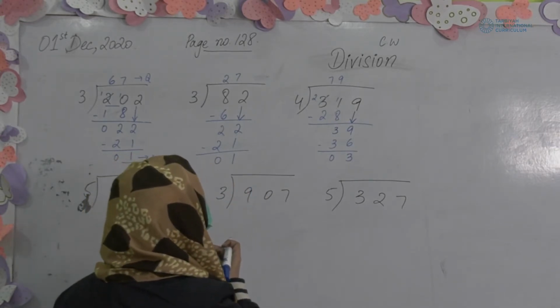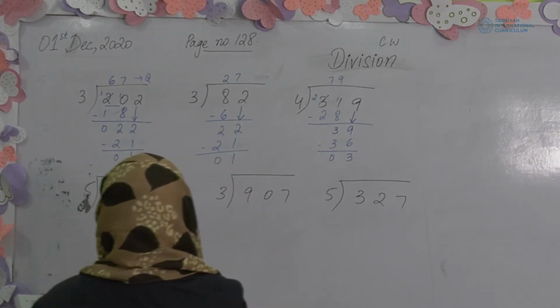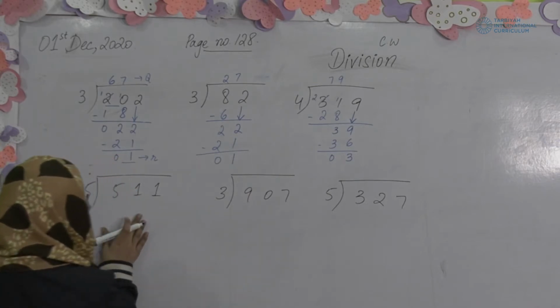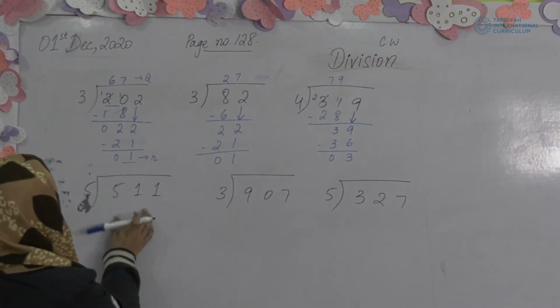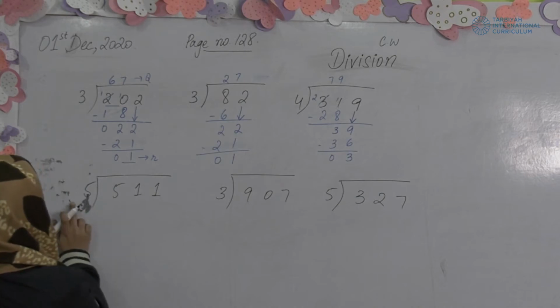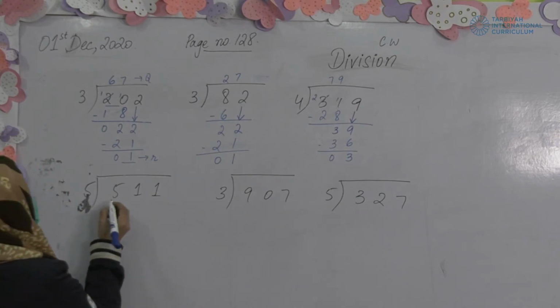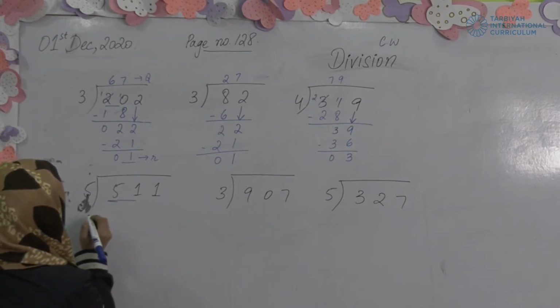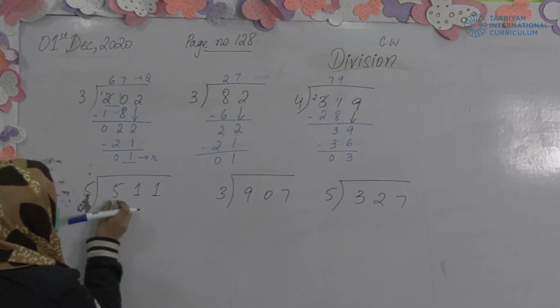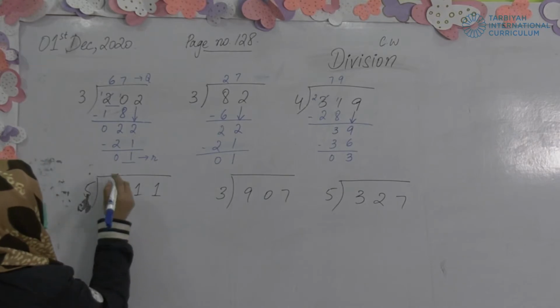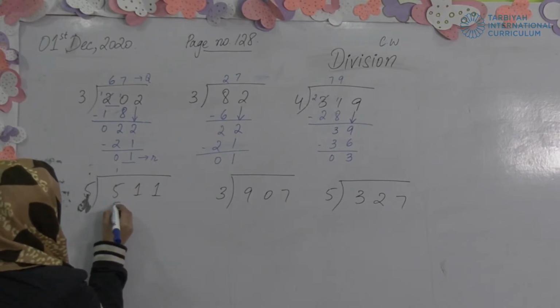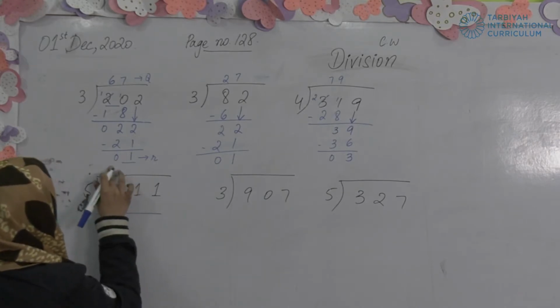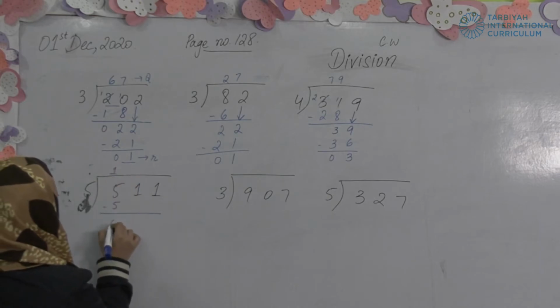You have to learn the tables by heart, then only you will be able to solve the division questions. Fourth one is 511 divided by 5. Now can we divide the first value, or we have to take two values? We can divide the first value because it is the same number. So 5 1s are 5, it will go on the table of 5, it will become 0.